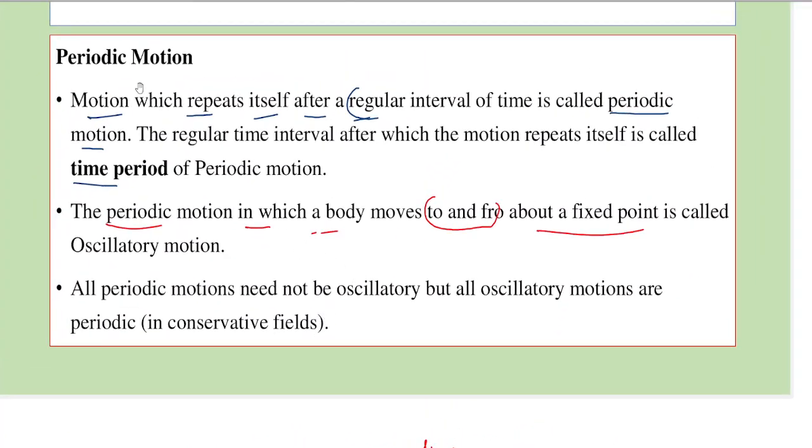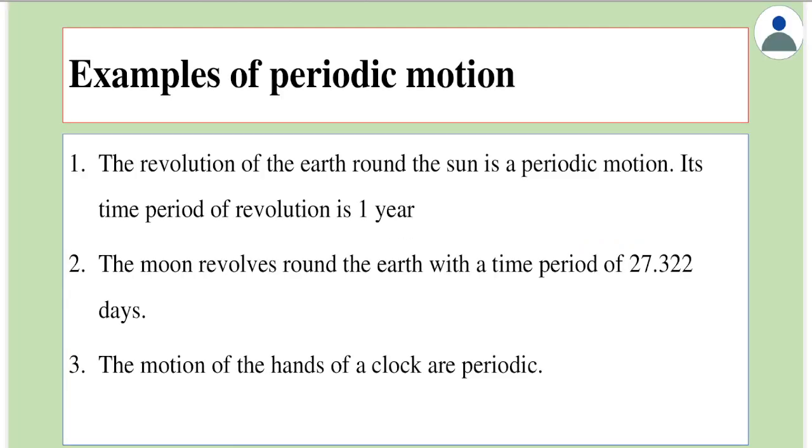Now note that all periodic motions need not be oscillatory motion, but all oscillatory motions are periodic motions. Let's look at some examples of periodic motion.